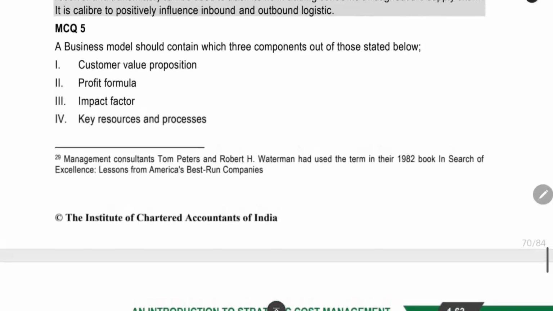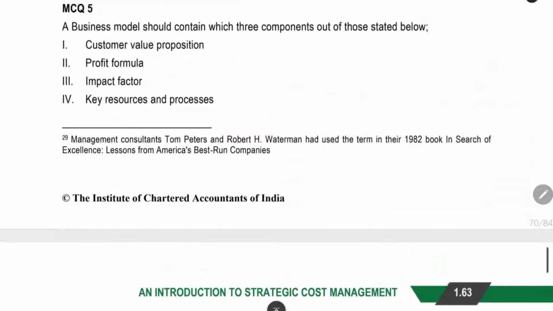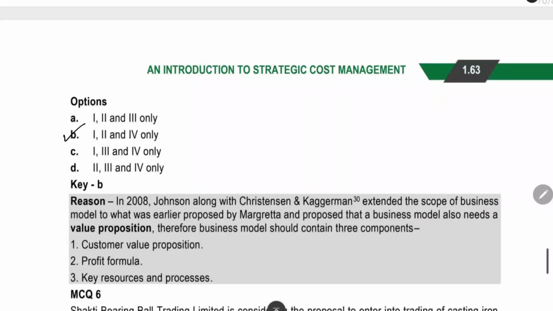The next thing is a business model should contain which of the three components? Value proposition is important, profit formula is important, key resources are important, but impact factor is not one of the factors. So 3 is wrong, 3 will not be included. 1, 2 and 4 will be there. So 1, 2 and 4 only.